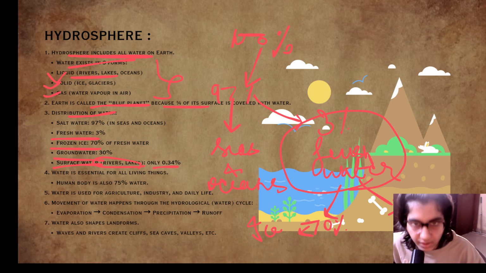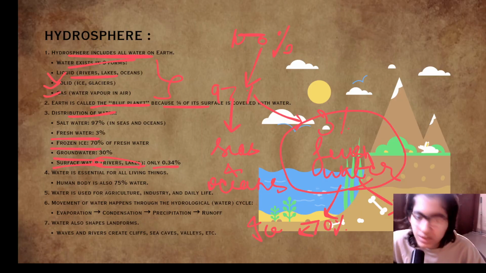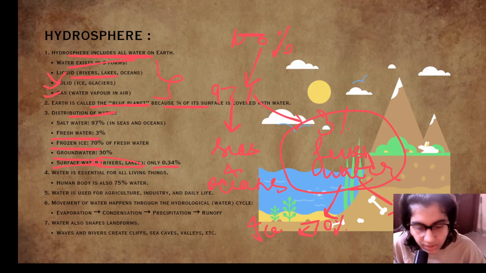Like out of 100%, 97% is in the seas and all oceans, and that is the salt water. So you cannot drink it directly because it has a lot of sodium or salt in it. And the remaining 3% is our fresh water that we use. Out of that, 70% is in glaciers and ice, so again we are not able to use that.